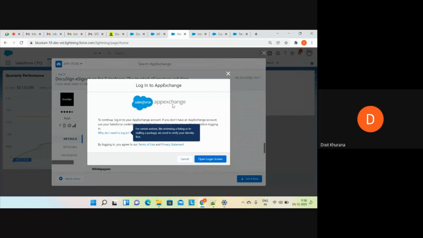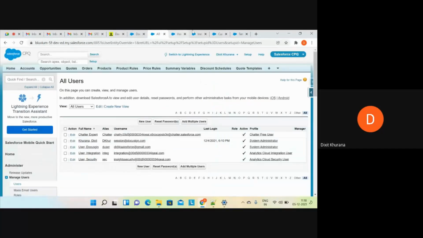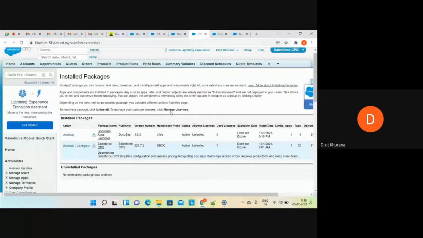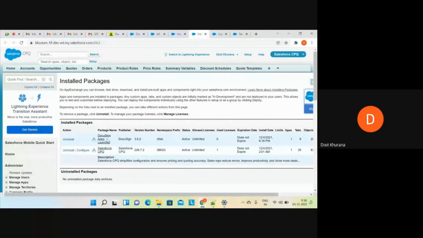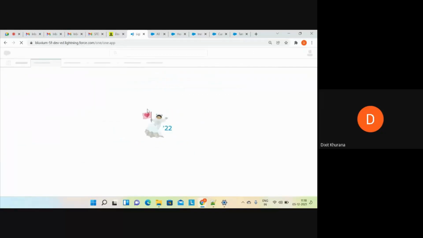Once you have installed DocuSign, you can see it in the installed packages. This is the package name, DocuSign App Launcher. Now if I go to the DocuSign menu, this is the DocuSign setup. What you have to do is click here on the App Launcher icon and search for DocuSign App Launcher. If you click on that, you will be redirected to this page.